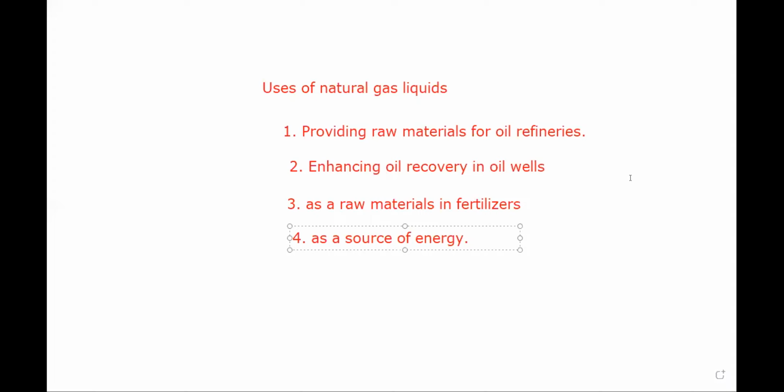So dear students, these are the four important uses of natural gas liquids. First one, they are providing raw material for oil refineries. Then they are enhancing oil recovery in oil wells. Then they are used as a raw material in fertilizers. And last one, they act as a source of energy, means they act as a fuel. Next, we will discuss how we can separate the crude oil with the help of atmospheric distillation.